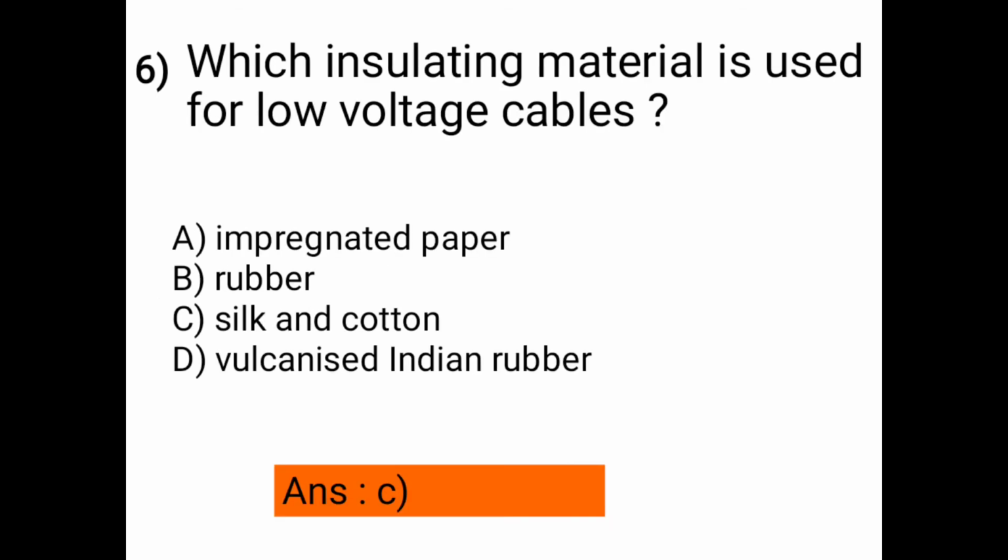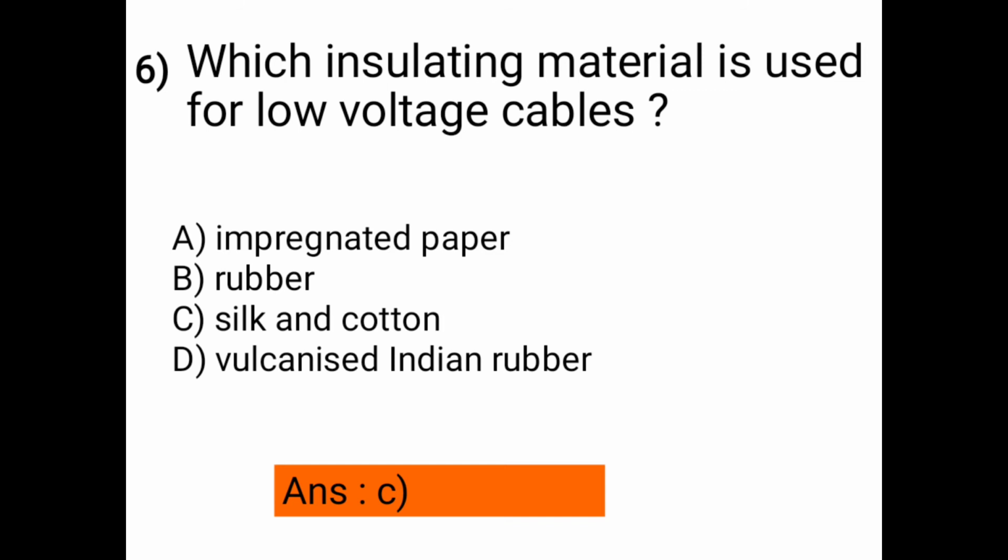Next question: which insulating material is used for low voltage cables? Options are A, impregnated paper; B, rubber; C, silk and cotton; D, vulcanized Indian rubber. The correct answer is option C, silk and cotton insulating material is used for low voltage cables.